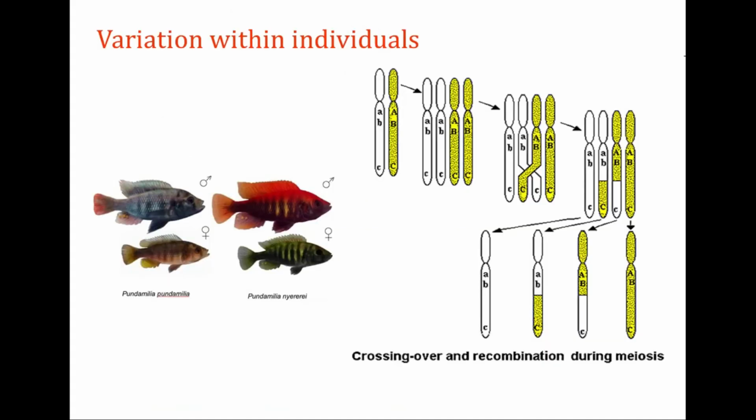So when you look at the details of the variation within individuals, this is happening due to the crossover and recombination during cell division. You can see the genes crossover and then appear in a different way. Therefore, even in the same species, you can see different variation. Like here in this particular example, a fish species, the male and female are the same species, but morphologically they are different.